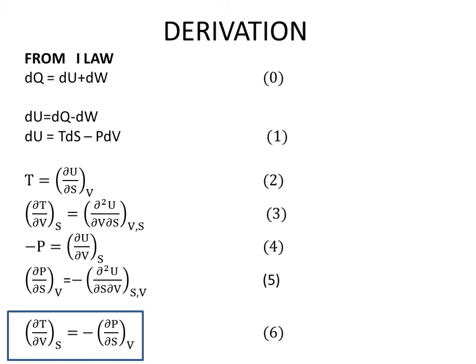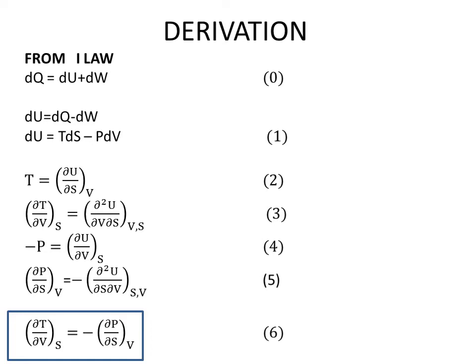From equation number 2, if you differentiate T with respect to V by keeping S constant, we will be able to write ∂²U/∂V∂S. During that process we have done the differentiation twice, because in order to get T we have differentiated U, and then we are differentiating once more.